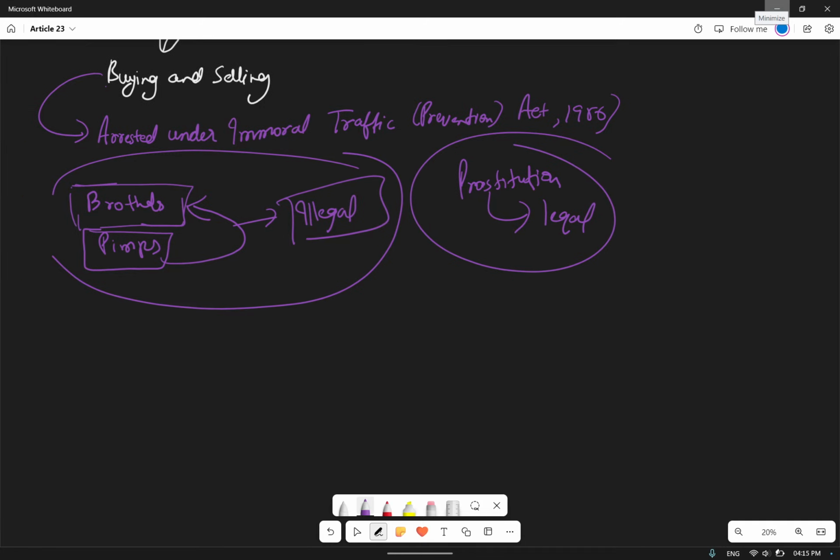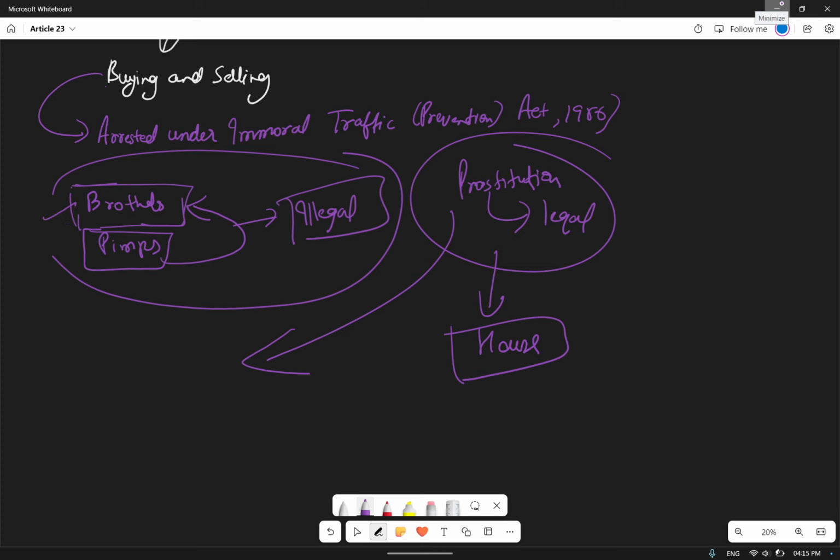Let me clear it up. If there is a girl who is ready to have sex, you can have sex within your house. But you can't do it at a place that is called a brothel.